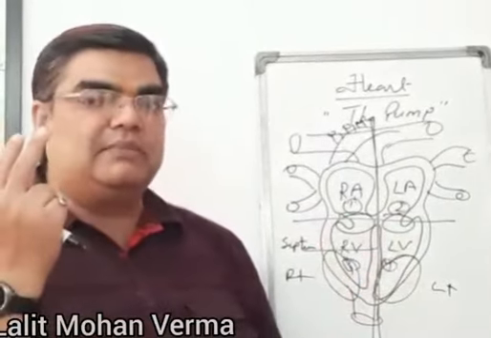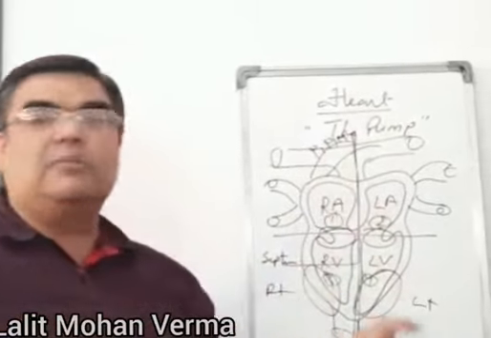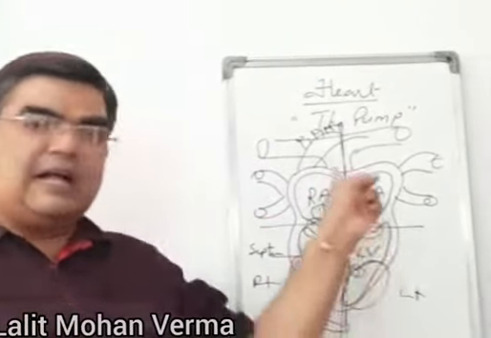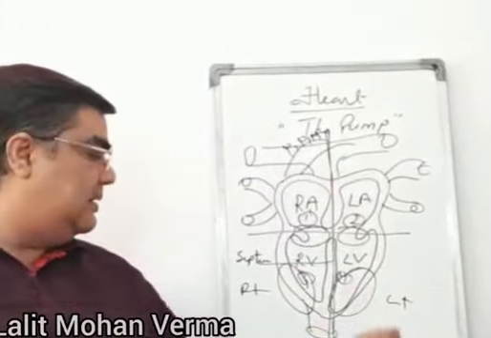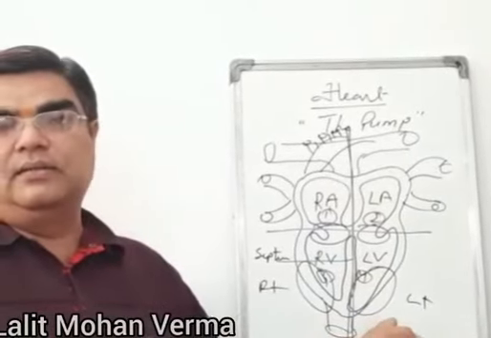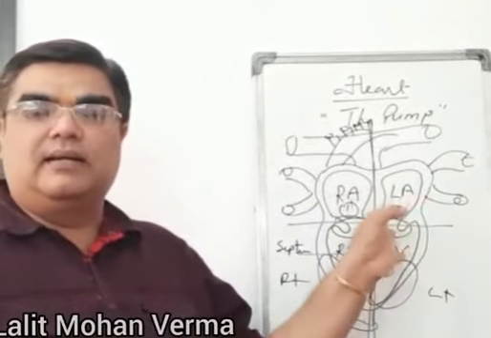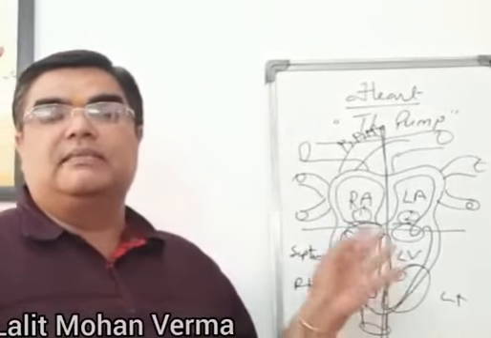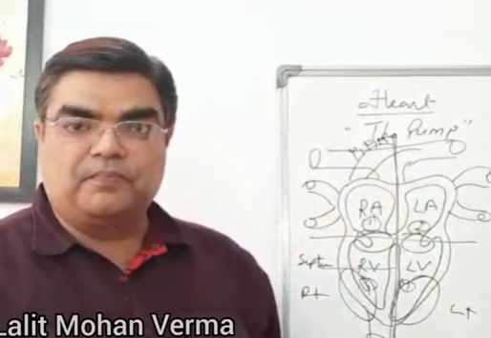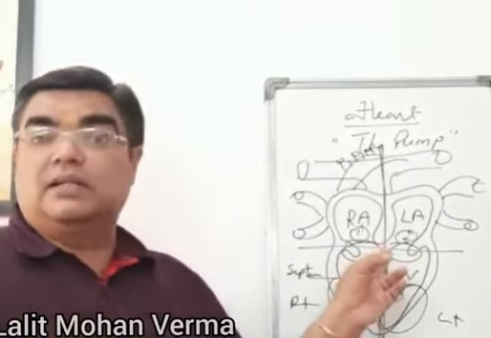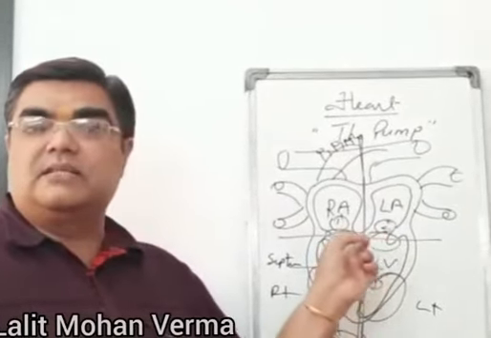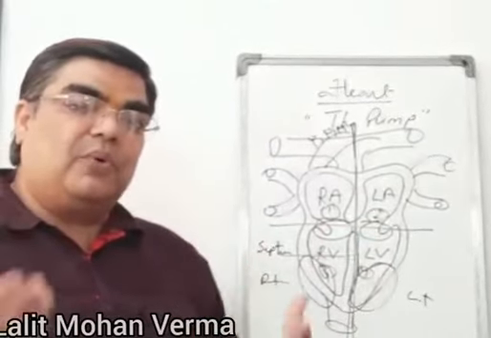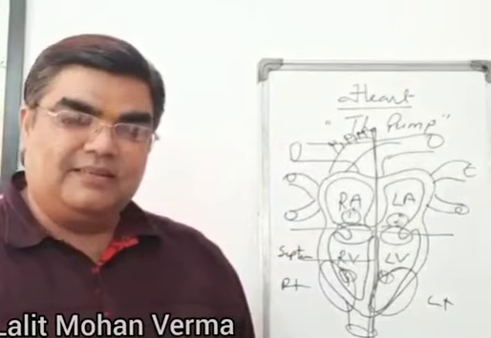So two things must be clear: there is a need of the separation of the oxygenated and the deoxygenated blood, so there is a septum in between them, and the walls of the ventricle are thicker than that of the atria. Why? Because it has to pump the blood with greater force. And last but not the least, that is the presence of the valves to prevent the backward flow of the blood. Okay.